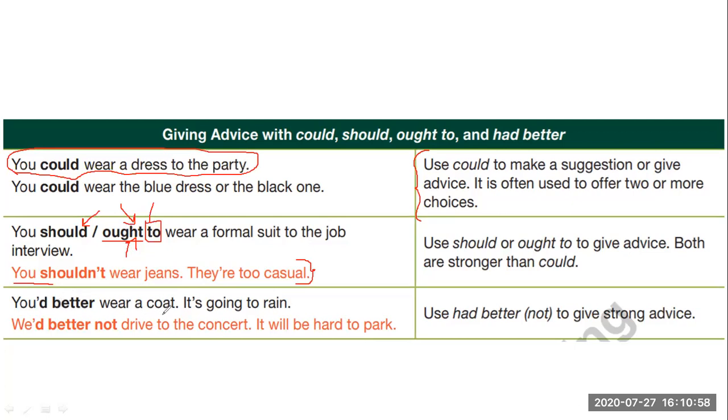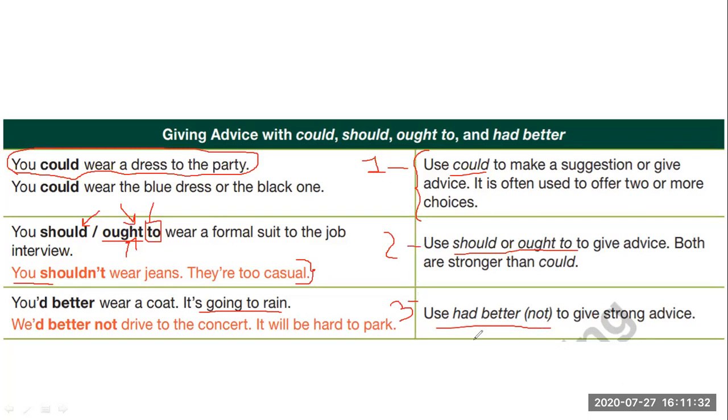You'd better wear a coat. It's going to rain. So we use had better or had better not to give a strong advice. As you see here, we start with could, we continue with should or oughta, and we finish with had better. So this could be number one, number two, number three. They go from very low to strong. Una sugerencia muy pequeña, media, very strong, had better.